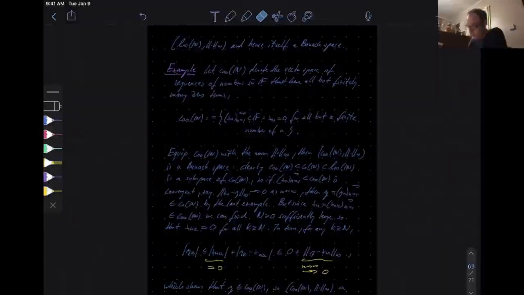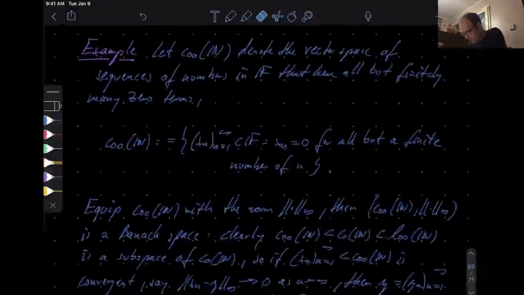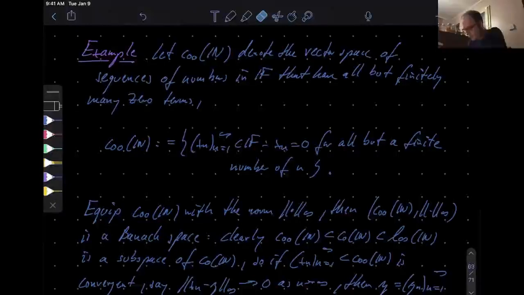Then a further subspace of that one would be Z00n, which are sequences that terminate after some point. That is to say that have terms equal to 0 for all but a finite number of n. Equipped with the infinity norm, this is also a Banach space. This one, by the way, is a subspace also of LP, right? Because if your sequences have only finitely many non-zero terms, then of course all those series with the p's in it will be convergent, right?